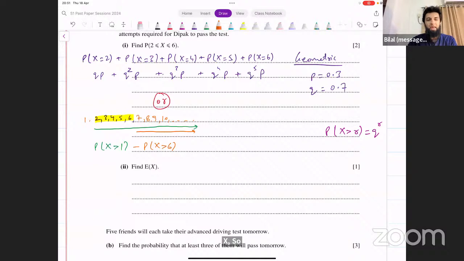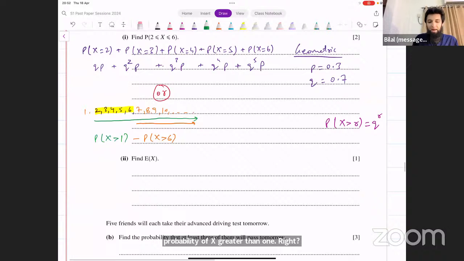So you subtract probability of x greater than 6 from probability of x greater than 1, right? Because greater than 1 means you're adding probabilities for 2, 3, 4, 5, 6, 7, and so on all the way up to infinity.